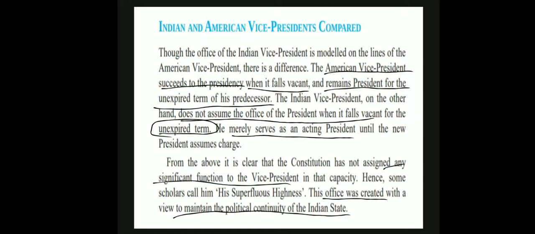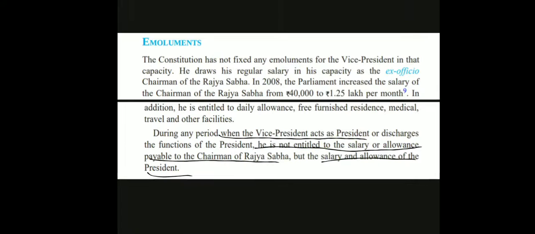We next have a small paragraph under emoluments. Let's see what it has to say. During any period when the vice president acts as president, he is not entitled to the salary or allowance payable to the chairman of Rajya Sabha. I think that goes to the deputy chairman, but the salary and allowance of the president is what he is entitled to. With this, we complete the president and the vice president chapter from Indian polity.